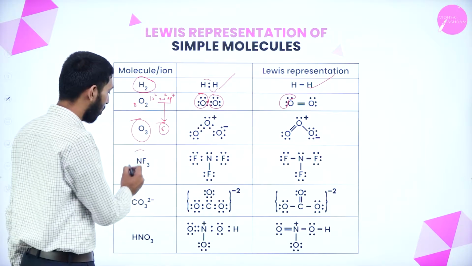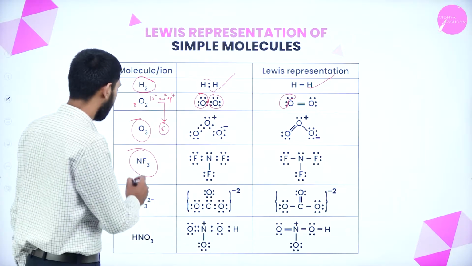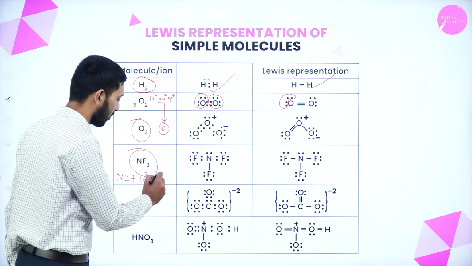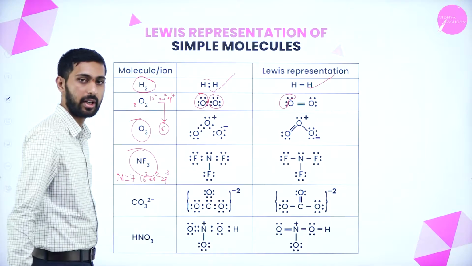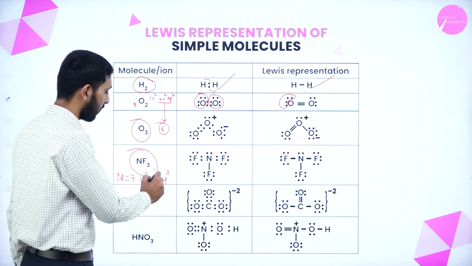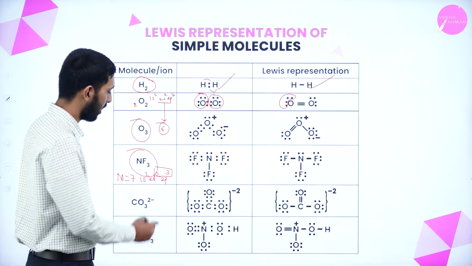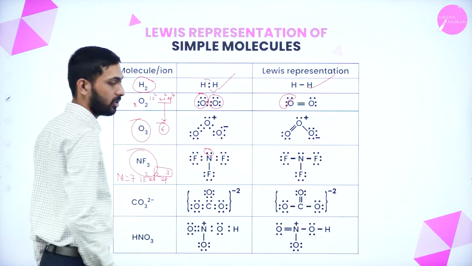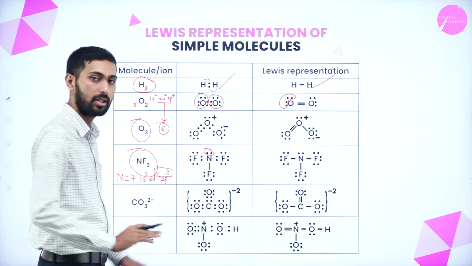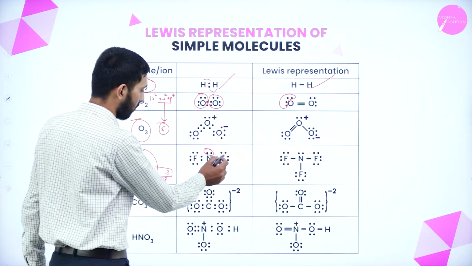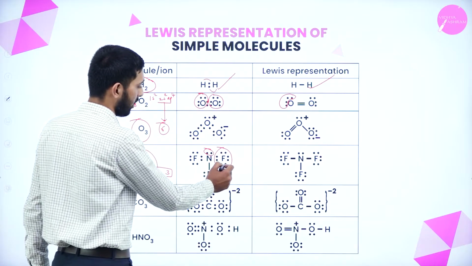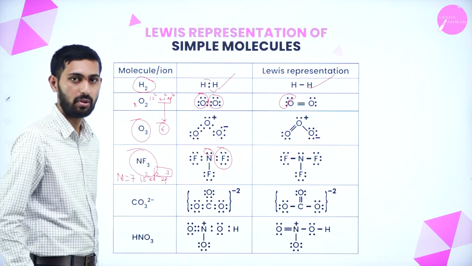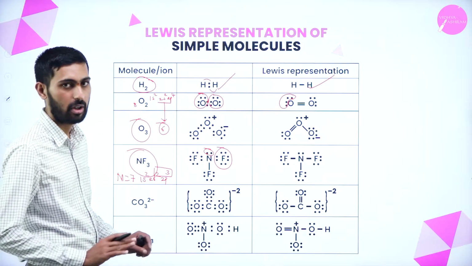Okay. Next thing is nitrogen trifluoride. What is the atomic number of nitrogen? Nitrogen's atomic number is 7. So 1s2, 2s2, 2p3. Correct, right? So what is the valence electron count? We can say it is 5. Fluorine is 9: 2, 4, 6, 8, 9. We have represented it like this. It is a single bond between nitrogen and fluorine. Always it is not a multiple bond, nor a double bond.